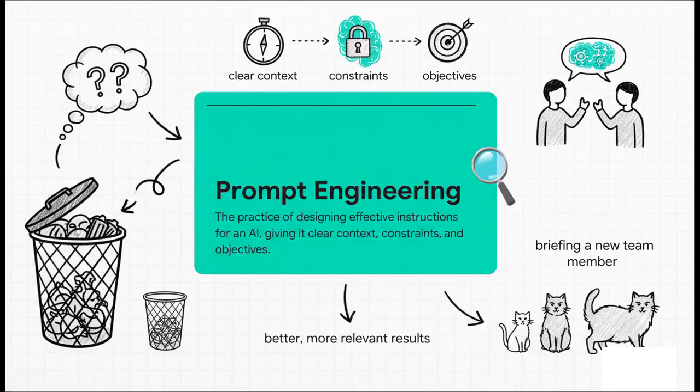Next up is something called prompt engineering. And honestly, the simplest way to think about this is garbage in, garbage out. The quality of an AI's output is directly tied to the quality of your input. It's just like briefing a new team member, right? You have to provide clear context, constraints, and objectives. That skill of crafting really effective instructions, that is prompt engineering.